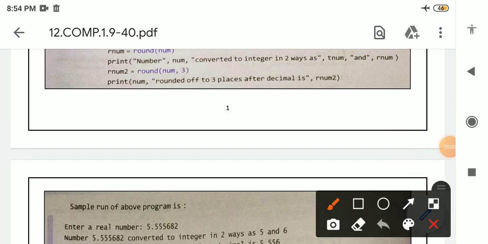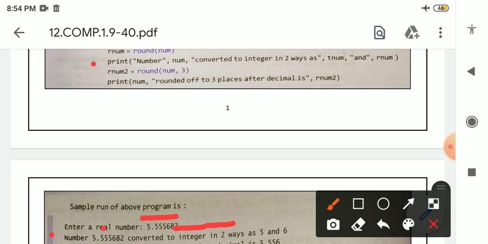Once again I am explaining this print statement. See here, the print statement is there. In the print statement, "number" is written in double quotation, so it will print on the output screen. After that, num is containing the value which is provided by the user, so the value is provided as 5.5555682, so it will be printed on the output screen. After that, in double quotation, it is written "converted to integer in two way as", so it will print till here. After that, see here, tnum is a variable which is storing the calculated value of the int